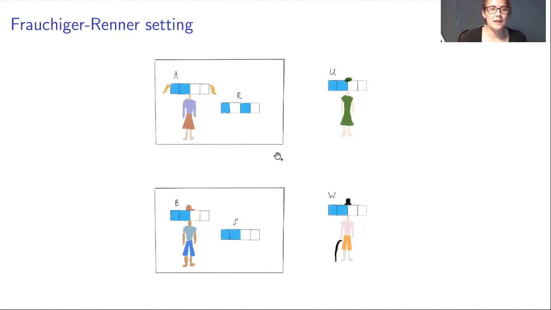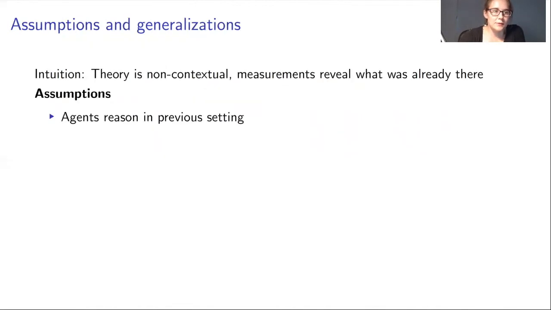So what is the intuition behind this? It is that the toy theory is non-contextual, so measurements just reveal what's already there. And what's already there is not contradicting, so the contradiction cannot occur.